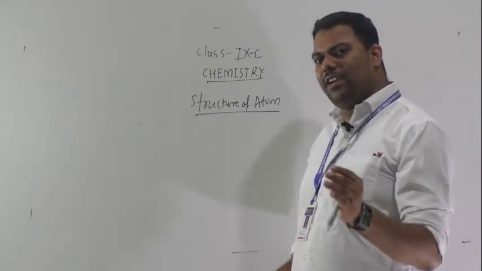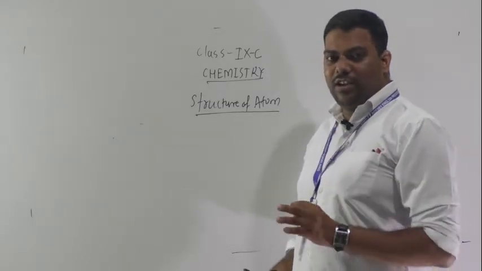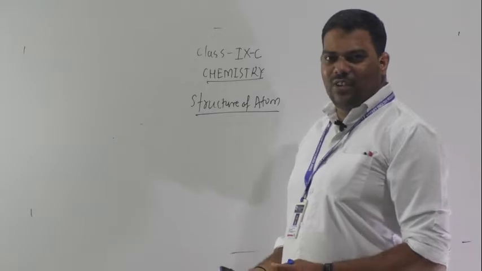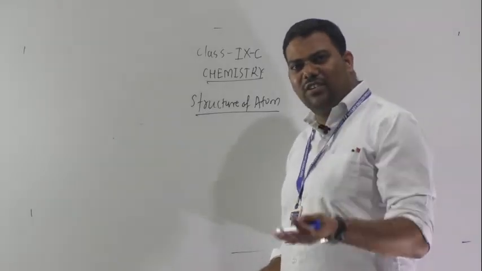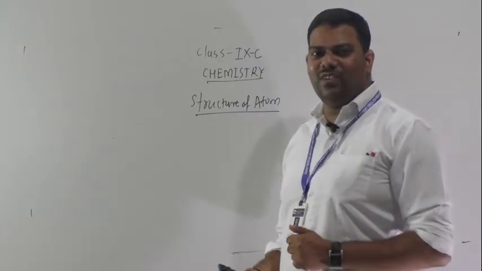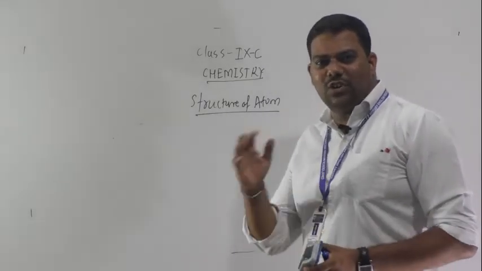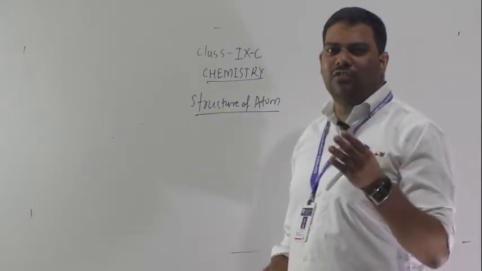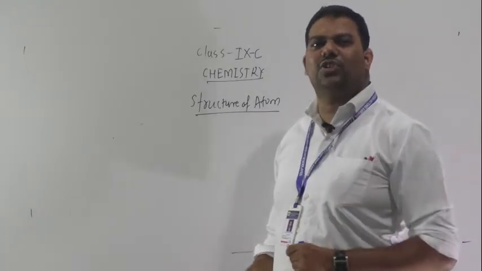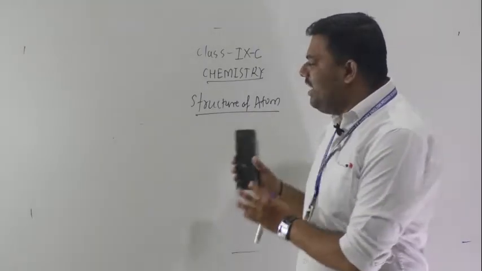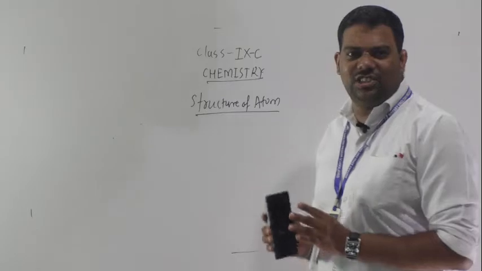After that, for higher atomic numbers, a new discovery happens: the distribution of electrons according to our s, p, d, f blocks, whatever we saw in the periodic classification of elements. Whatever I am saying, understand it well.